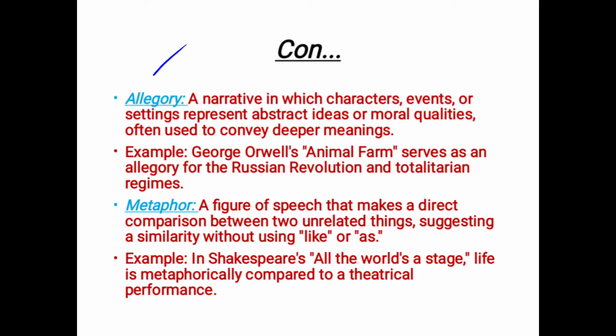Allegory, a narrative in which characters, events, or settings represent abstract ideas. It's all about abstract ideas, moral qualities, often used to convey deeper meanings. For example, George Orwell's Animal Farm serves as an allegory for the Russian Revolution and totalitarian regimes.